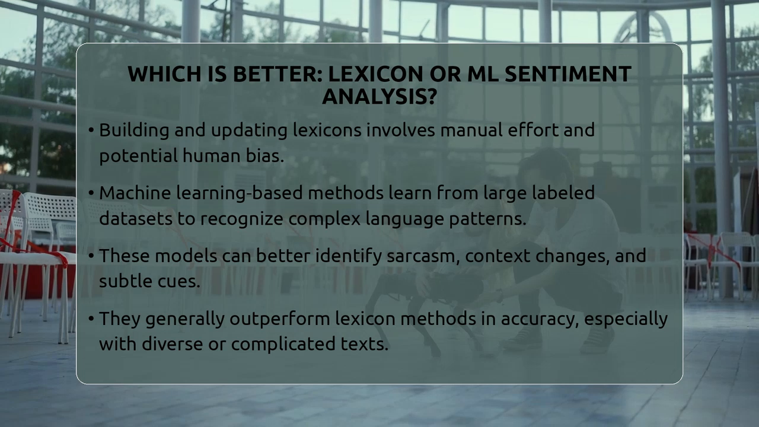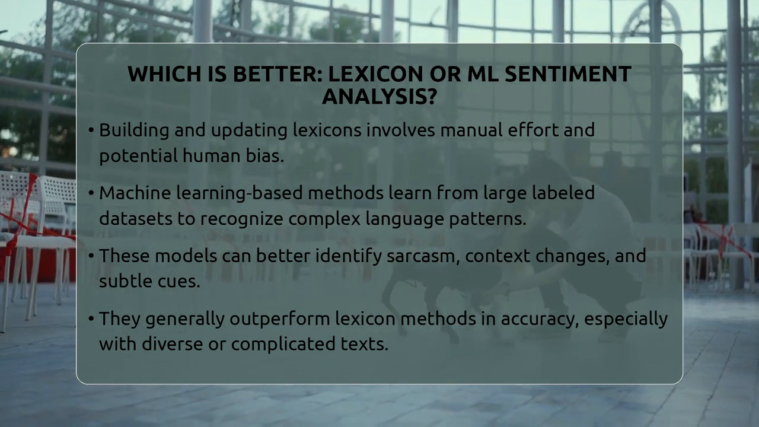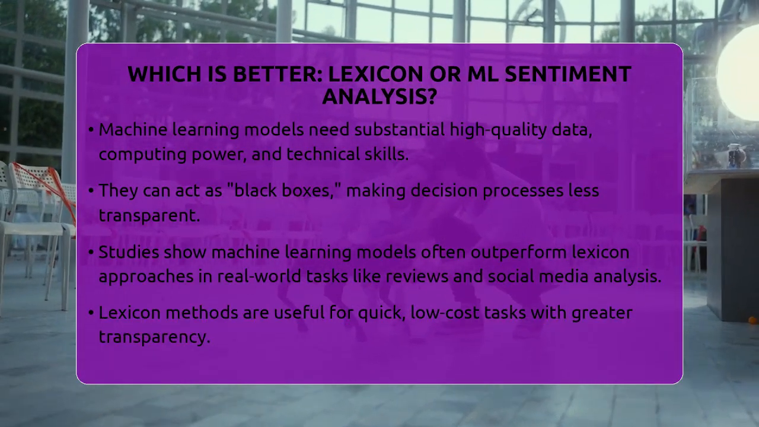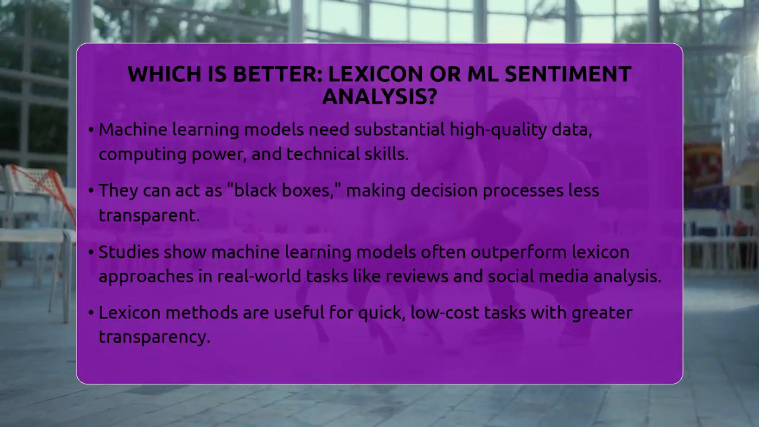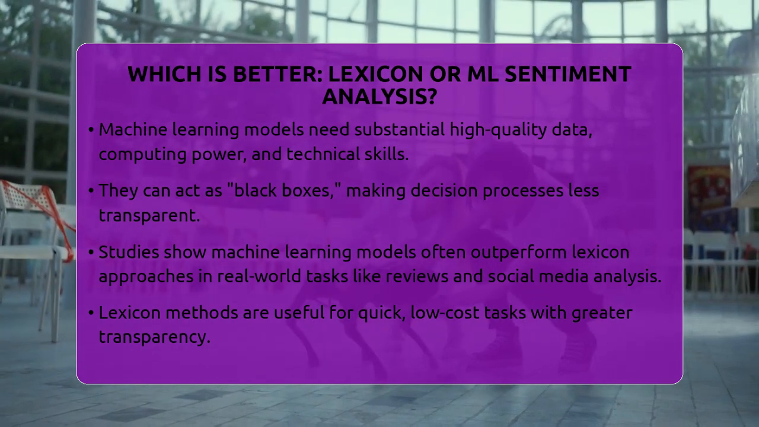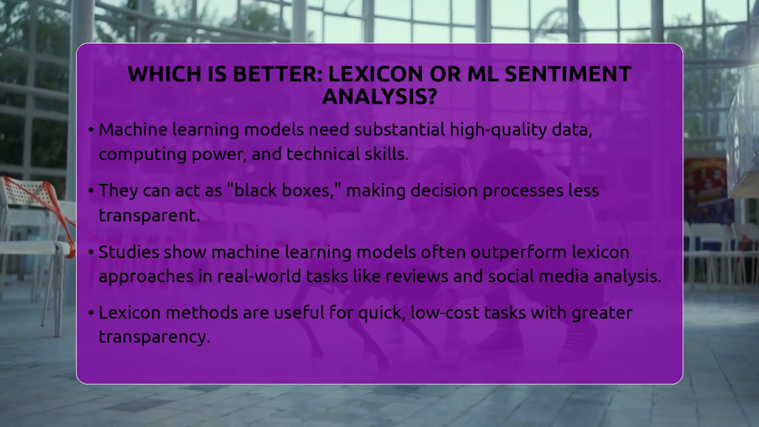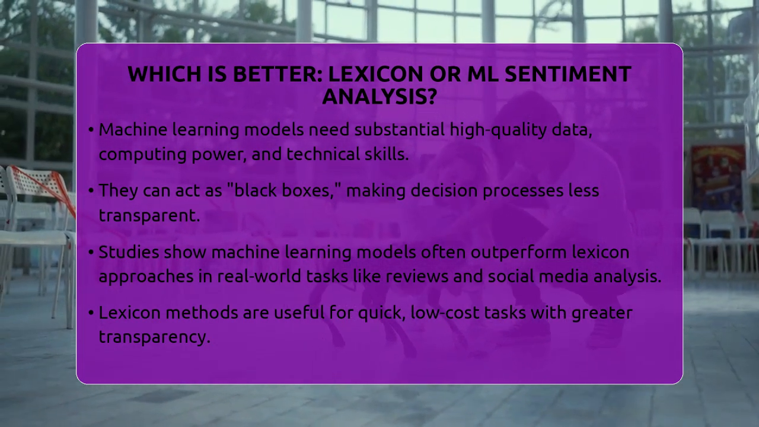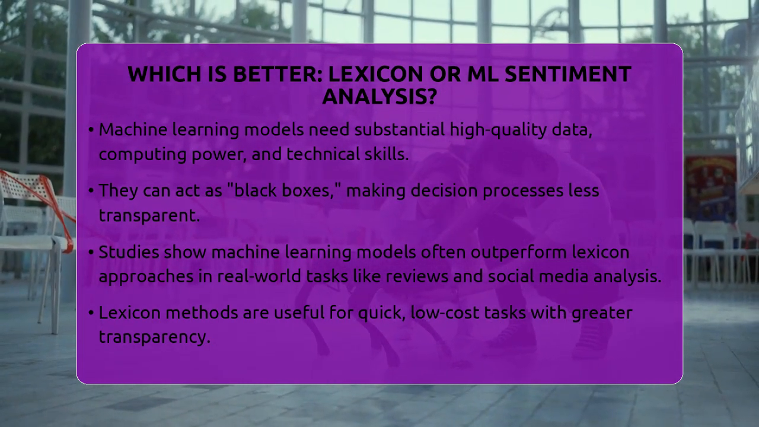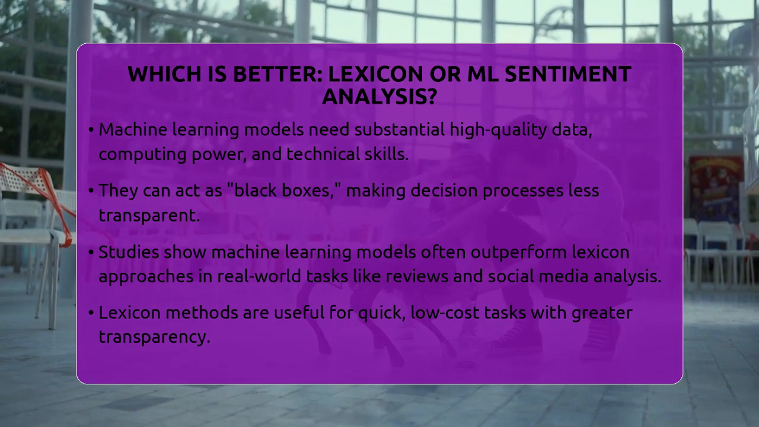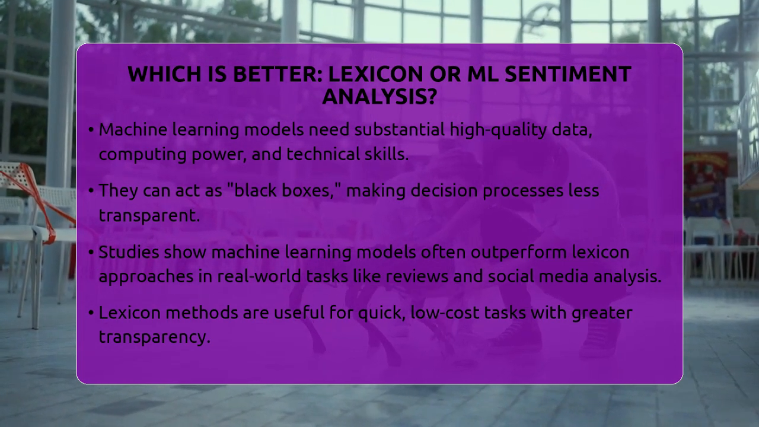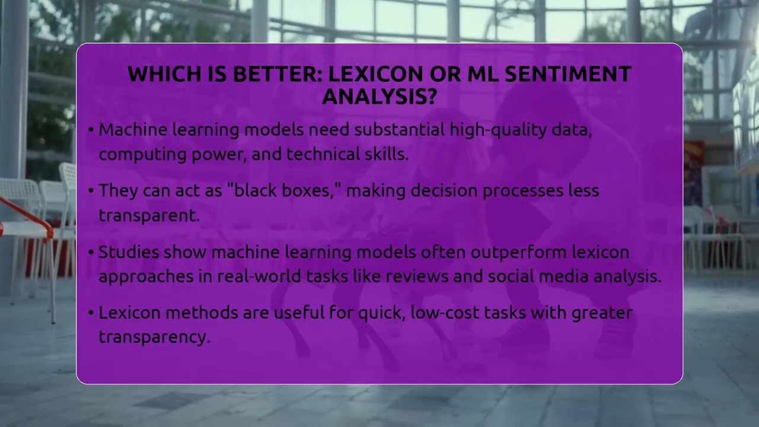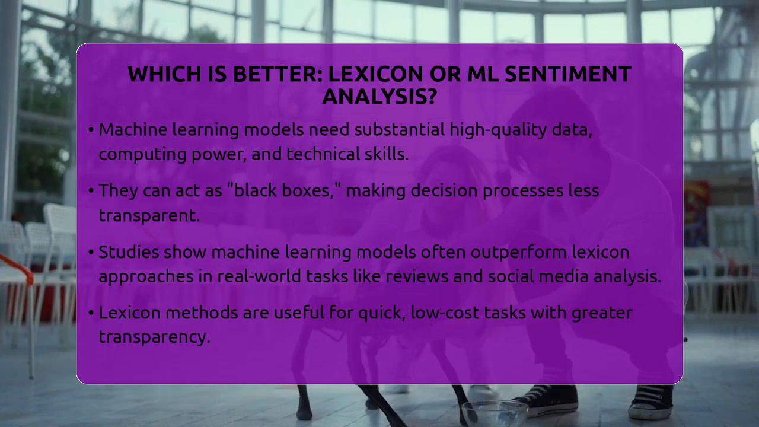Studies show that machine learning models usually beat lexicon-based methods in tasks like analyzing product reviews or social media comments. For example, a deep learning model trained on thousands of reviews can better understand subtle cues than a simple word list. Support vector machines and logistic regression are common algorithms used, with deep learning architectures like neural networks offering even more accuracy. Lexicon methods are still useful for quick, low-cost tasks or when training data isn't available.